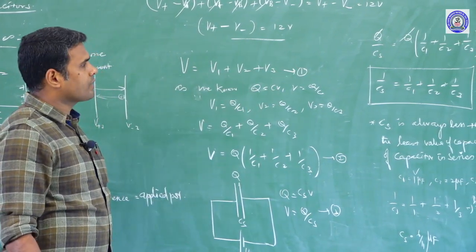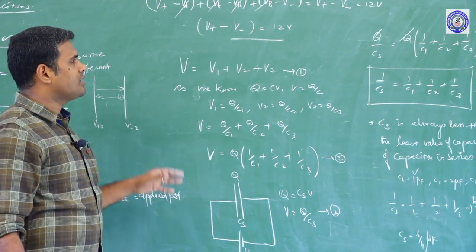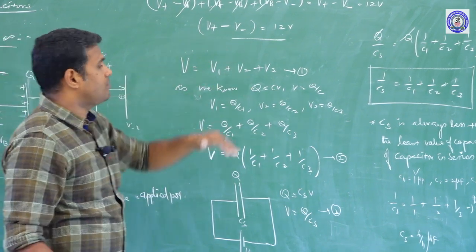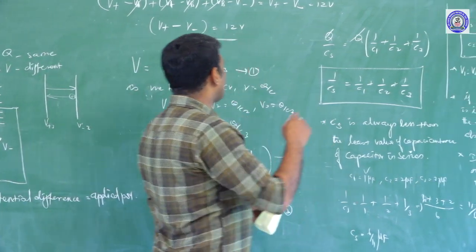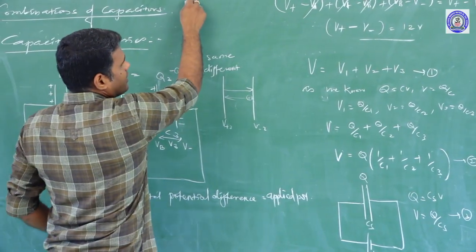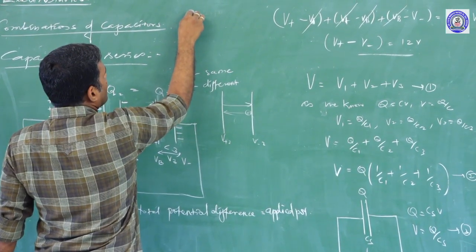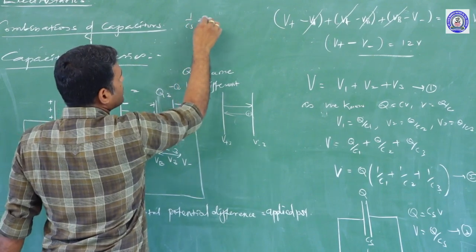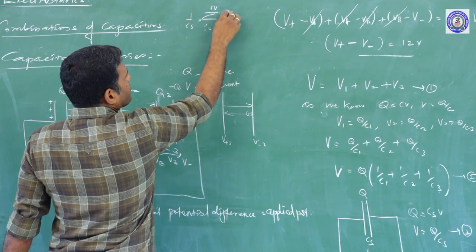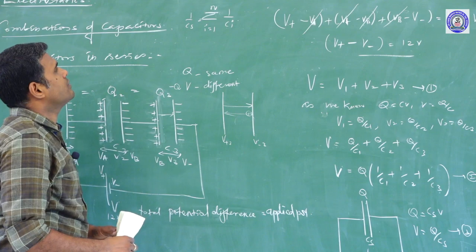1 by C3. If there are n number of such capacitors, then you have to write 1 by Cs equals 1 by C1 plus 1 by C2 plus 1 by C3. For n number of capacitors, I can write 1 by Cs is equal to the sum over i equals 1 to n of 1 by Ci.